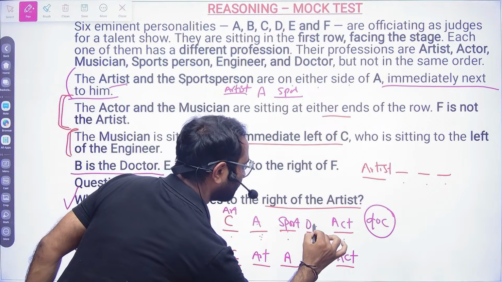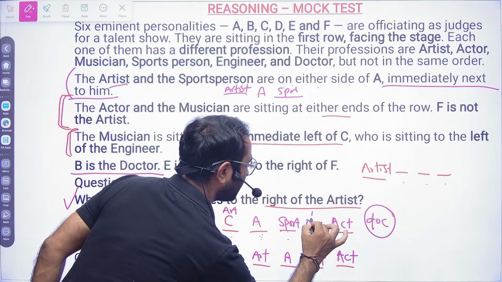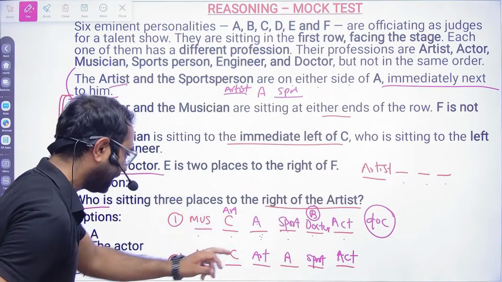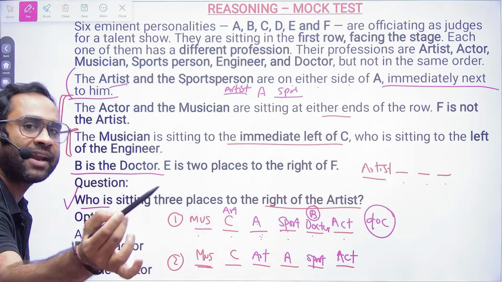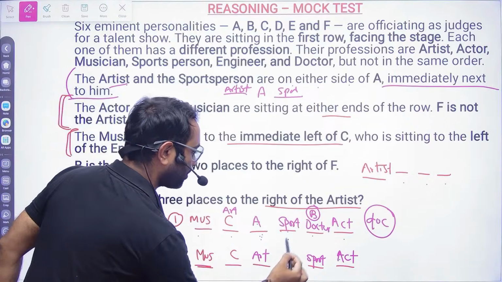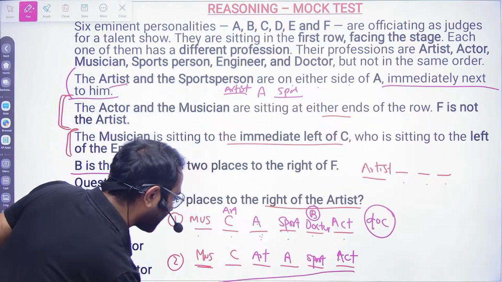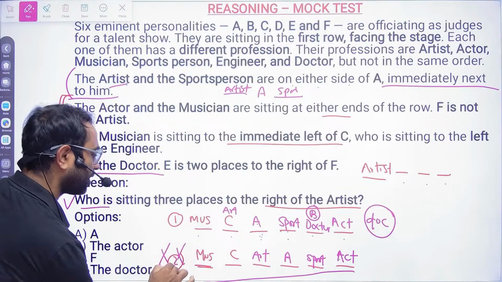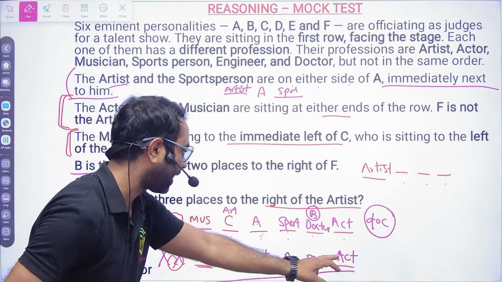So bhaiya, doctor will be here, and that will be B. In this case, where will you place doctor? Arey bhai, there is no space only. I cannot place doctor here, because B is doctor and there is no place.